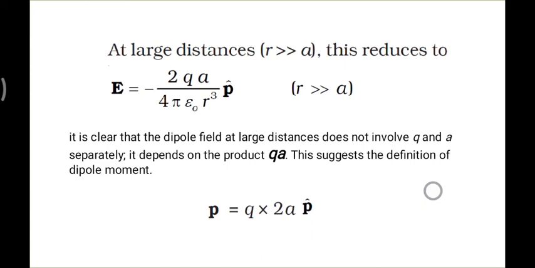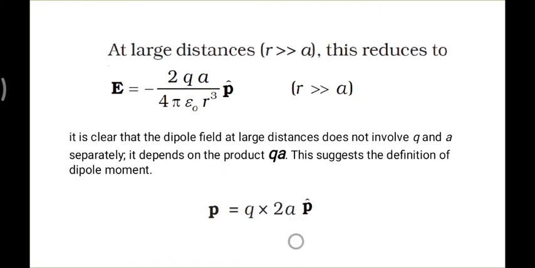It is nothing but the product of charge multiplied by distance. So p, the dipole moment, is the charge of one of the charges of the system multiplied by the distance between the two charges, which in our case is 2a. So instead of a, it is 2a in our case.